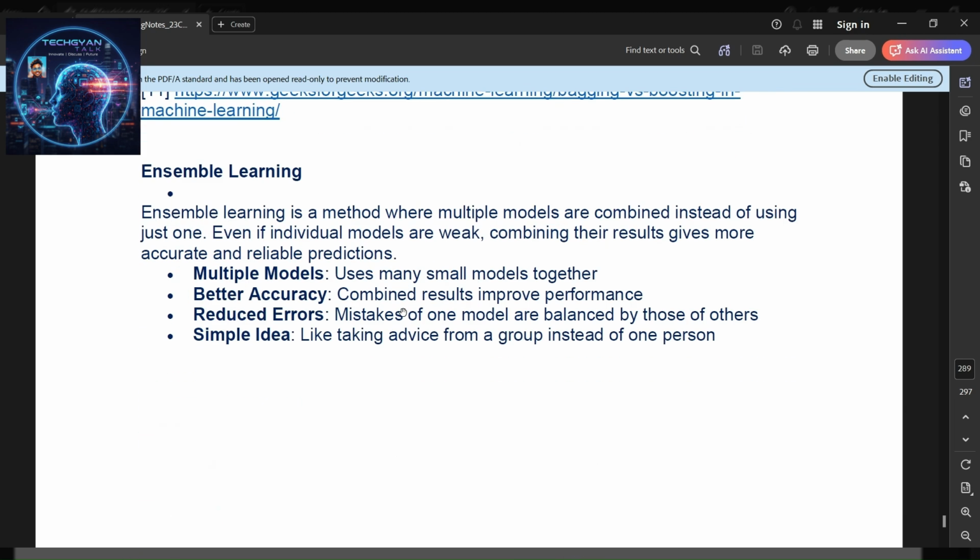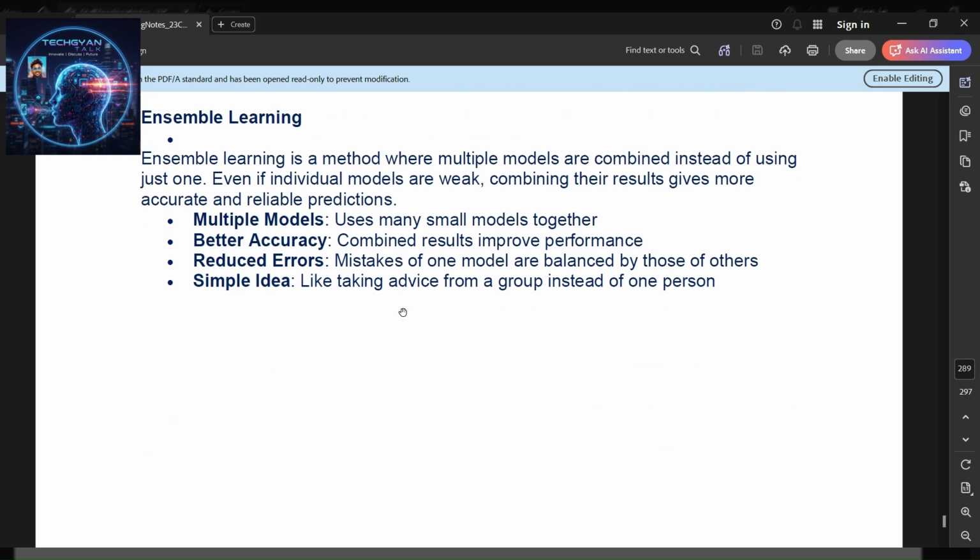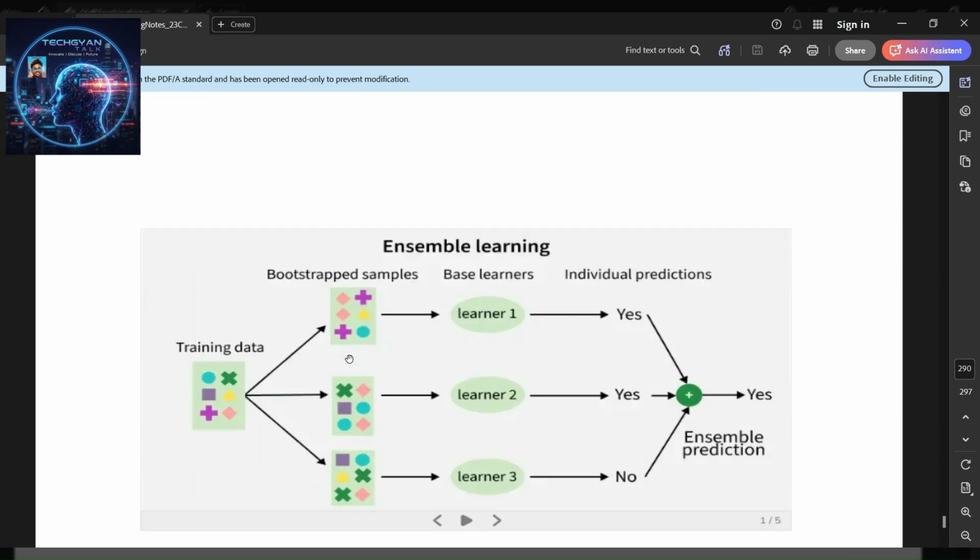And what is ensemble learning? Ensemble learning is a method. Now we will see it in depth. Ensemble learning is a method where multiple models are combined instead of using just one. Even if the individual models are weak, combining their results gives more accurate and reliable predictions. Multiple models use many small models together. Combined results improve performance, and the mistakes of one model are balanced by those of others. A simple idea is like taking advice from a group instead of one person.